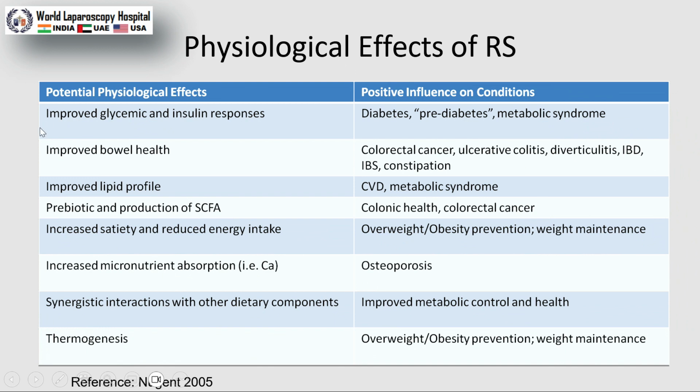Physiological effects of resistant starch: it improves glycemic and insulin response. Even in the diabetic patient, it is very important. Metabolic, in all kinds of metabolic syndrome. It improves bowel movement, improves lipid profile, acts as a prebiotic and produces short chain fatty acids. It increases satiety and reduces energy intake. If the fiber stays for a longer time in the gut, then calcium absorption can increase. It can also induce a thermogenic effect.